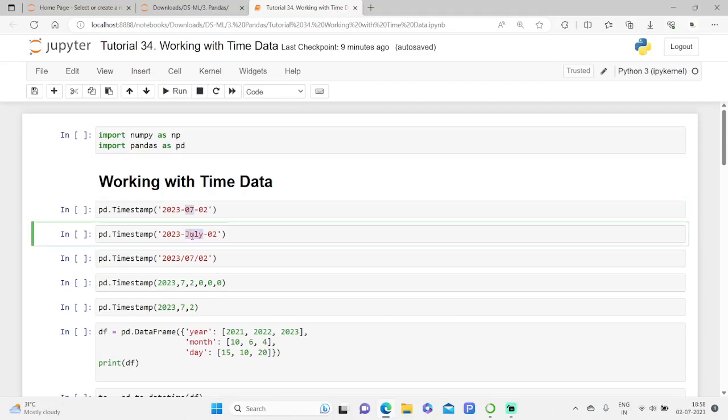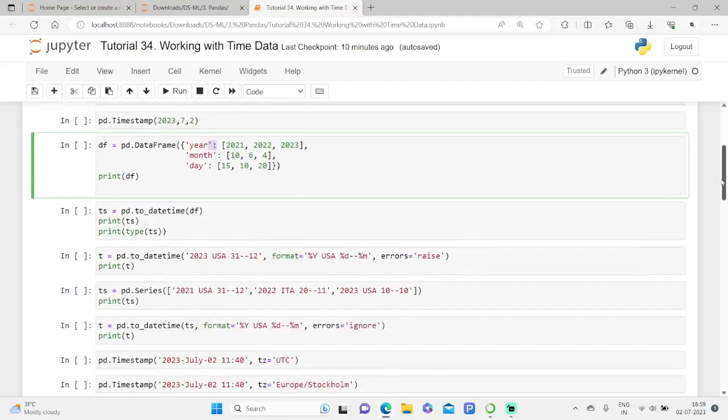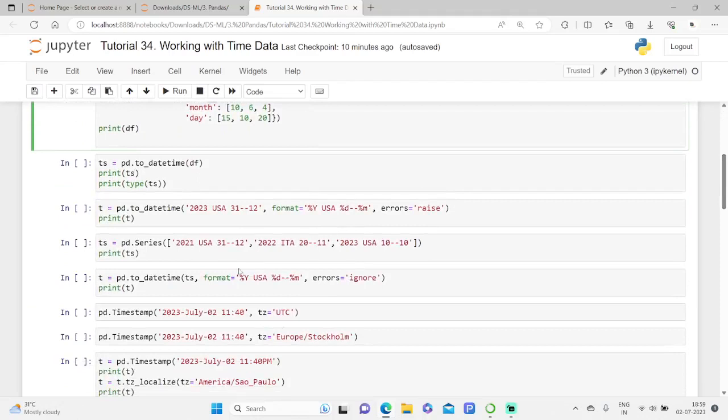The year could have 4 digits for convenience. Of course, it can also be reported with only the last 2 digits. So if it is 2023, you can also specify just the last 23. Additionally, these values are separated from each other by a wide variety of separators. Kindly note it here. I have specified a hyphen, here it is a slash, somewhere it is a comma, and here, of course, it is a dictionary. Just a second, I just want to show something related to colons also. See here, of course, here we used a colon.